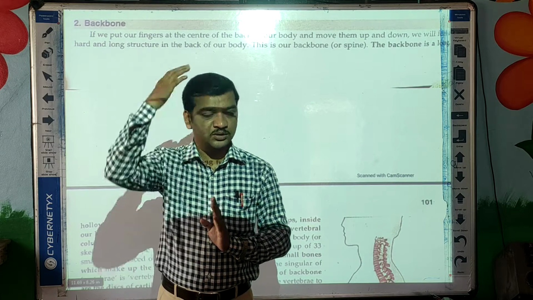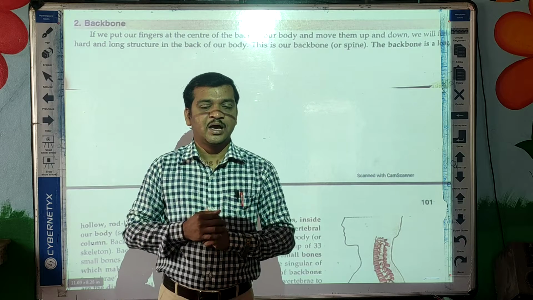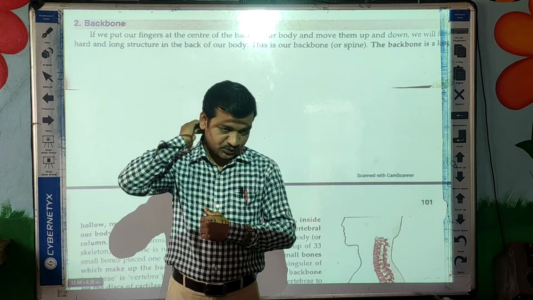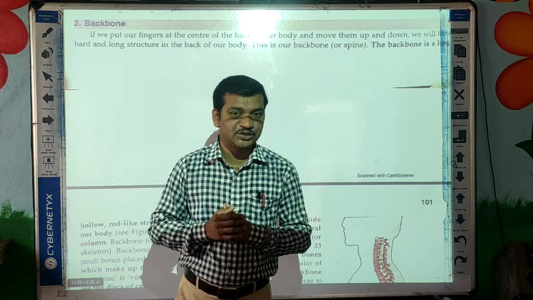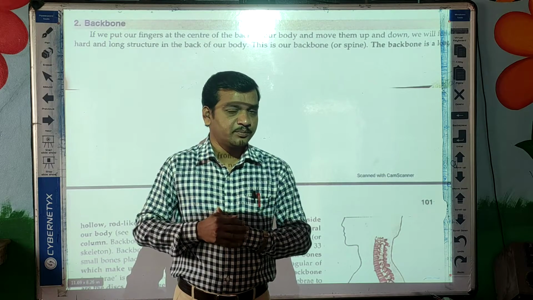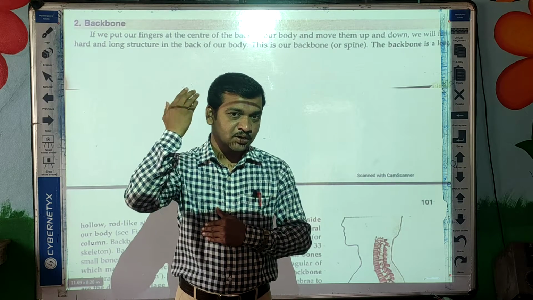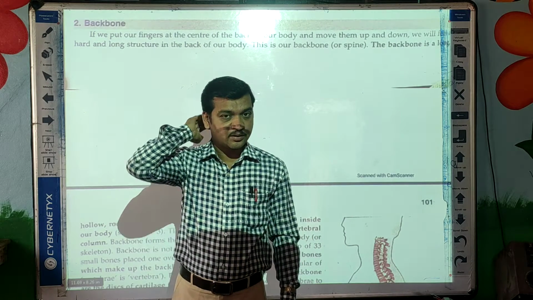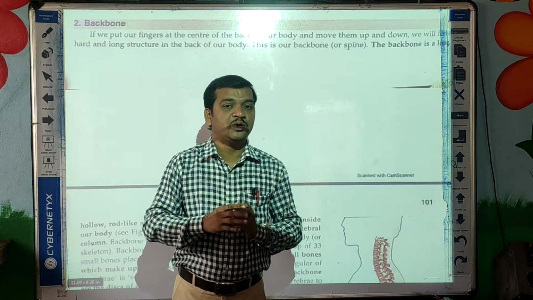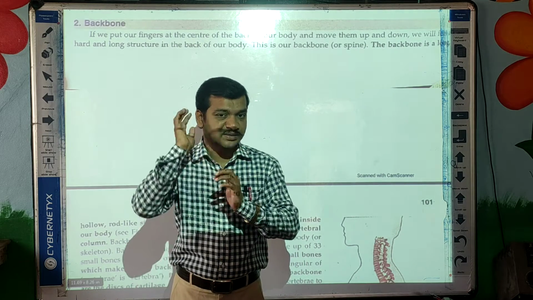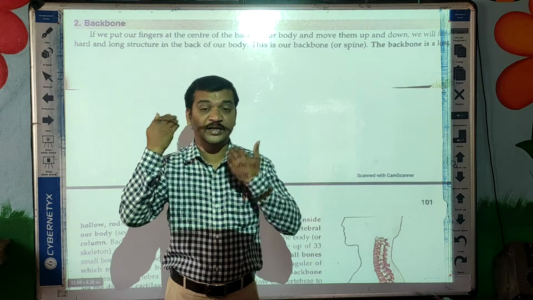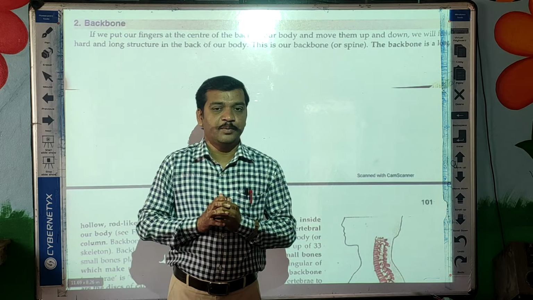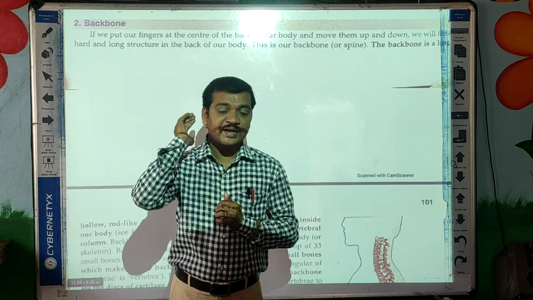The backbone supports the head at the top. In the neck region, below the head, we can also feel some hard structure, and that is the backbone. Near about 7 small bones make up the neck region. So 7 small vertebrae are present in the neck region.